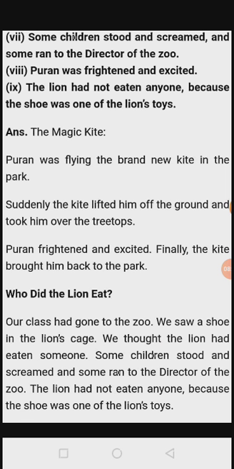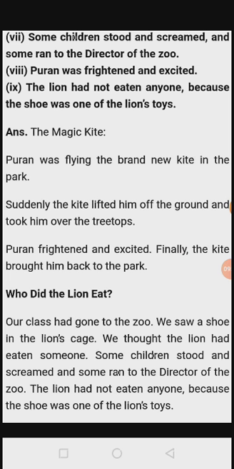See, out of 9 sentences, we got 4 sentences related to the first story of the magic kite. Now 5 sentences remain. There is another story of the lion. See, who did the lion eat? Now understood, students, what we have to do? In 9 sentences, we got 4 related to the first story, the magic kite. Now the remaining 5 sentences are related to the second story. Who did the lion eat?